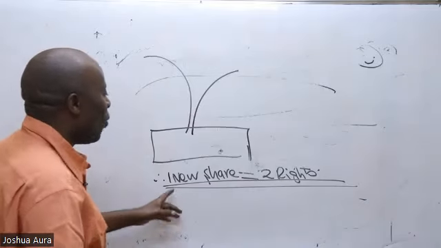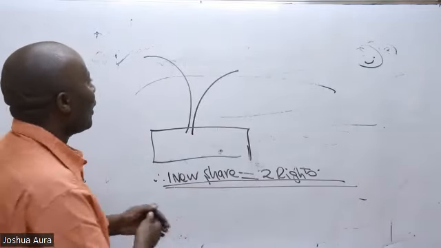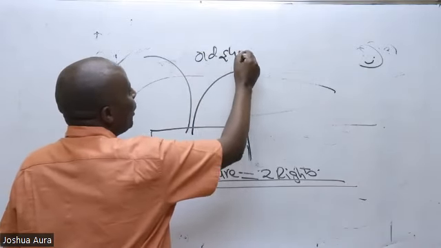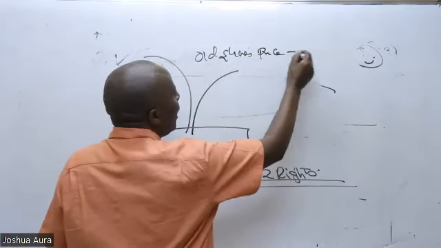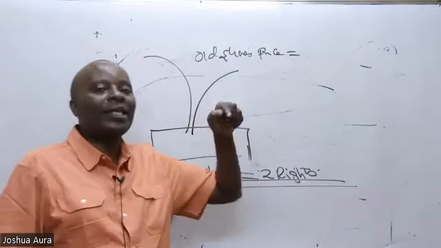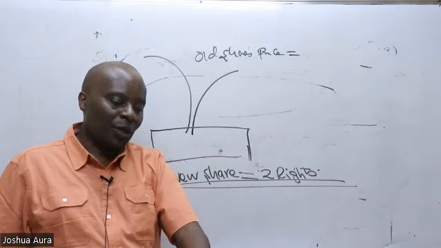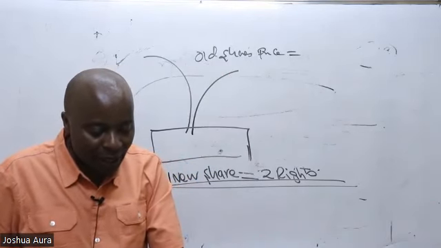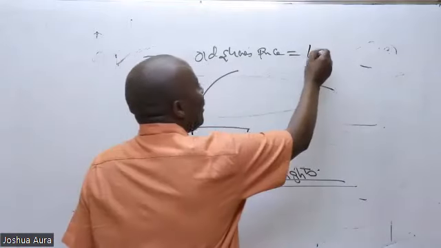So we have here one new share, two old. The most important thing is for you to understand the old share's price. Is there somebody who can remember? The old share's price is the current market price per share, which is given there as 100.